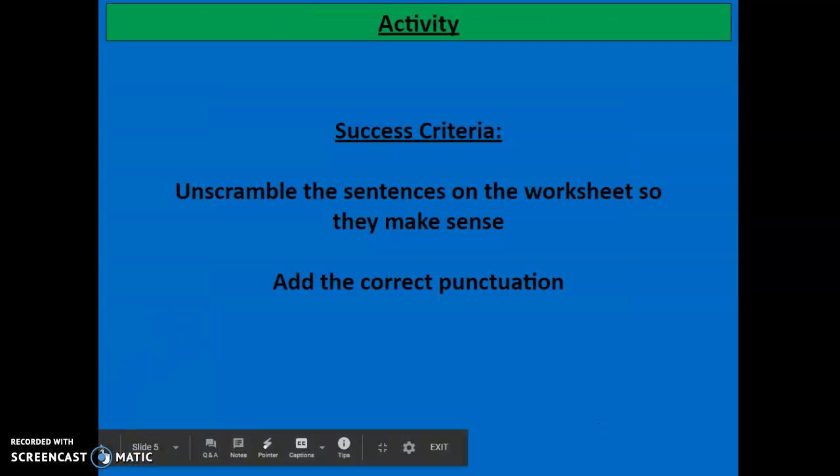Okay, I'm going to explain your activity today. So I've uploaded some sheets with some scrambled sentences. Your job today is to unscramble the sentences on the worksheet so that they make sense. They are all mixed up on the worksheet, okay? So you need to put them in order. You also need to add the correct punctuation. You will see those uploaded onto our Google Classroom. They are exactly the same kind of thing as what we've just been doing in the examples.